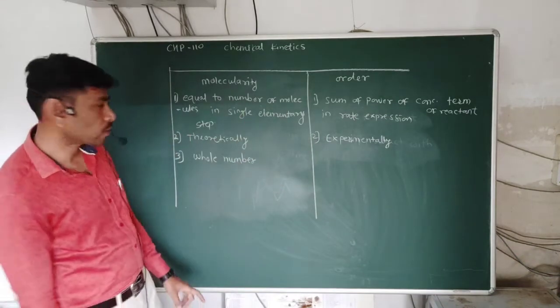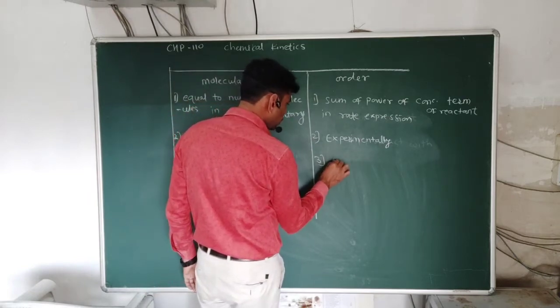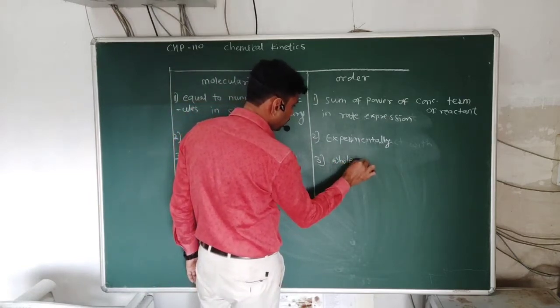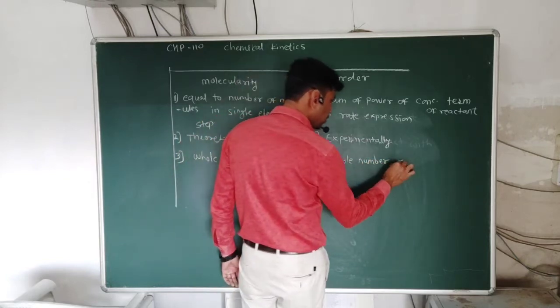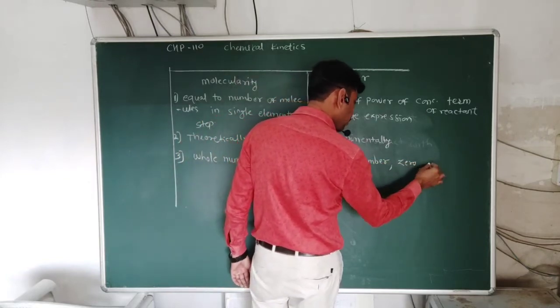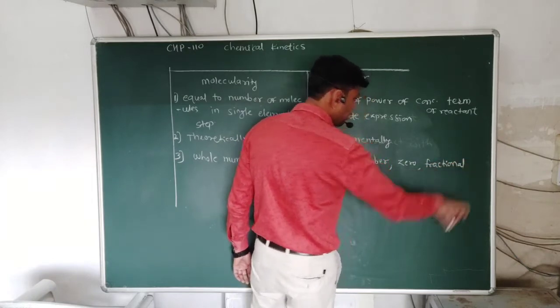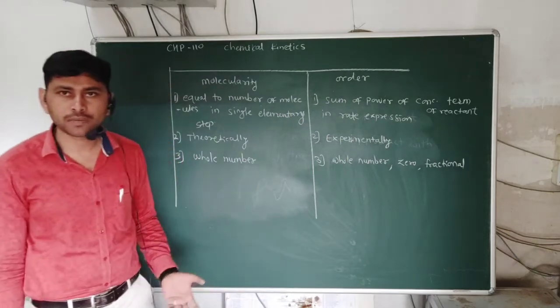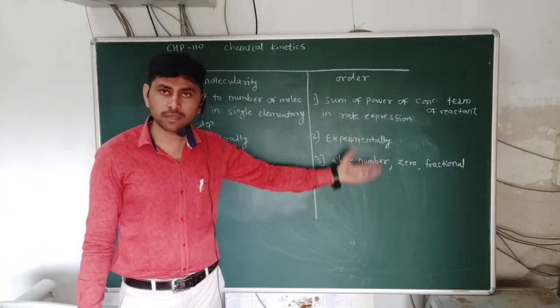But in the case of order, sometimes it is a whole number or integer. It may be 0, or the order may be fractional. It may be a whole number sometimes, first order, second order. It may be fractional, it may be zero order.